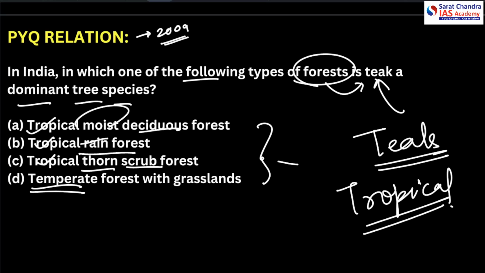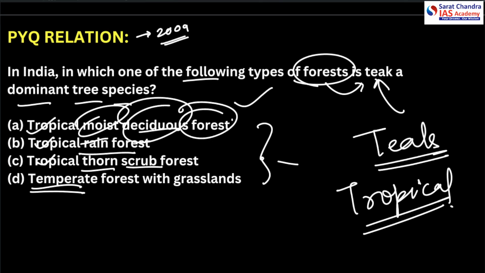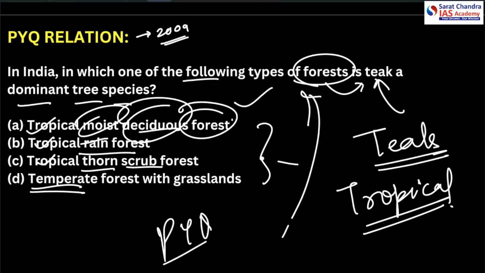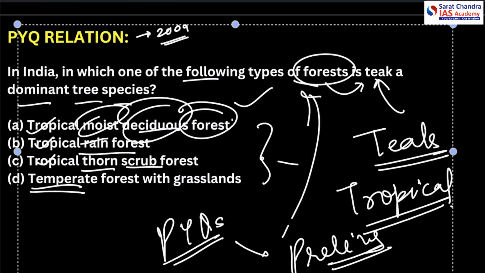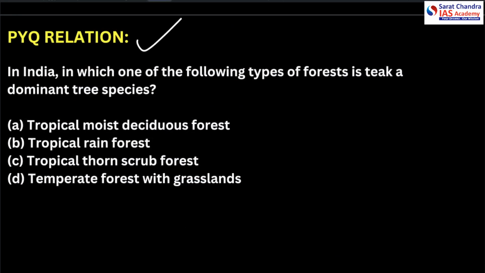So the answer here is moist deciduous forest for the teak. We could have solved this if we were certain about at least option 1, if you have done the PYQs. PYQ is something that every student should do if they are attempting prelims. I am guessing you would have known this already, as it has already come in the PYQ. So teak is defined. We already know it is deciduous.